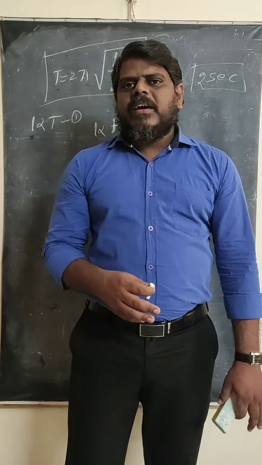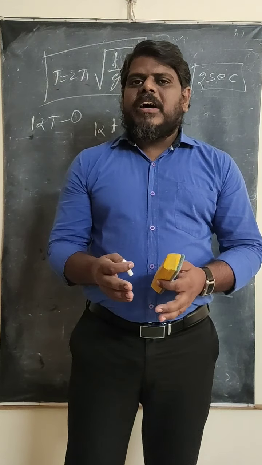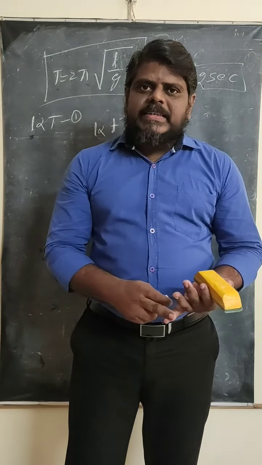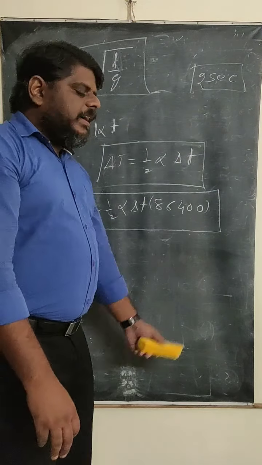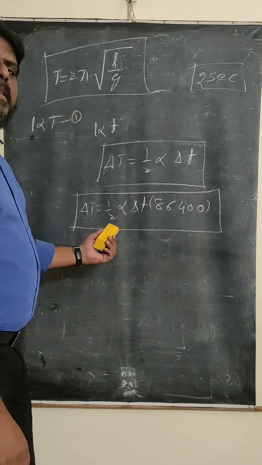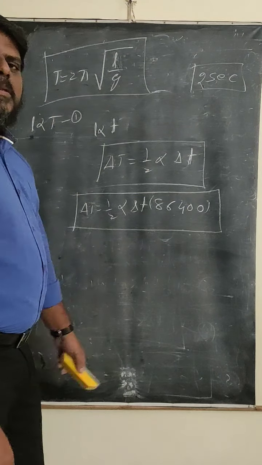So read the problem very carefully. How is it asking? Whether it asks how much time is lost per second, per day, or per hour, based on that you need to substitute the values. Then that will give you the loss or gain of the time. So it is a direct formula you have to remember.